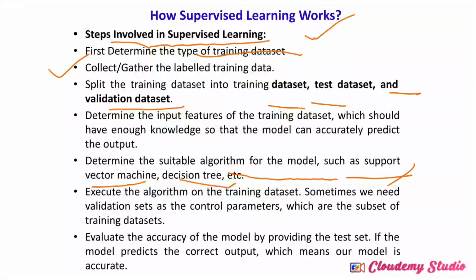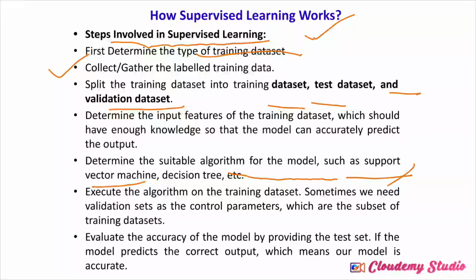These are some of the classification algorithms used in supervised learning for accurate prediction. Next, execute the algorithm on the training data set. Sometimes we need validation sets as control parameters, which are subsets of the training data set. And next, we evaluate the accuracy of the model by providing the test data set.